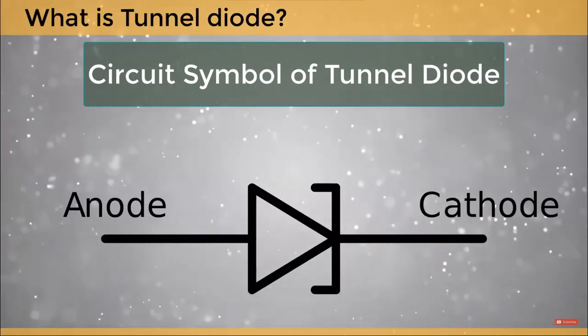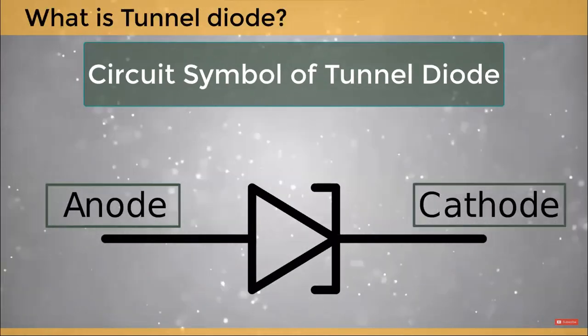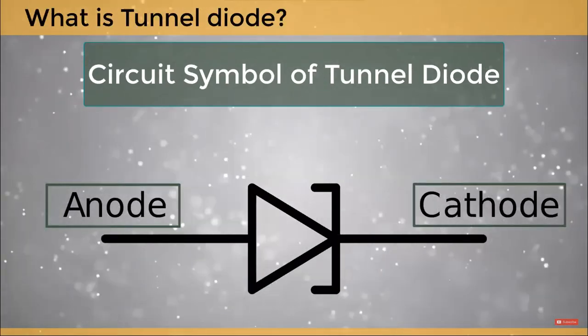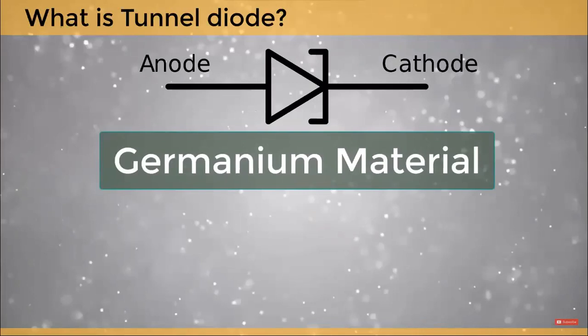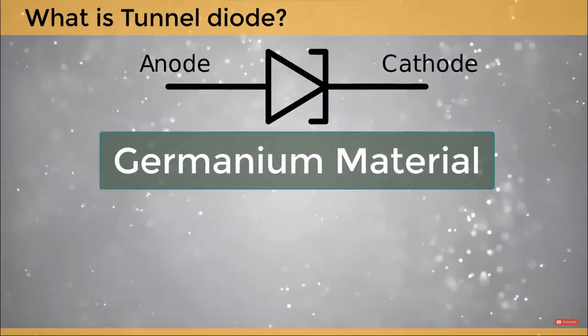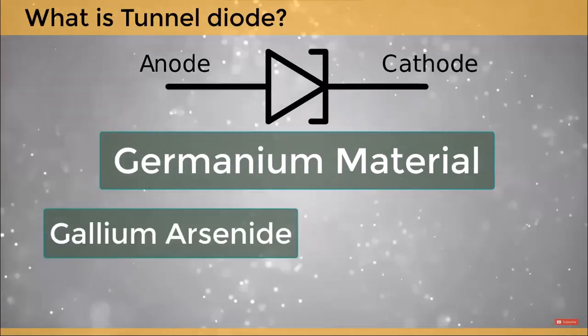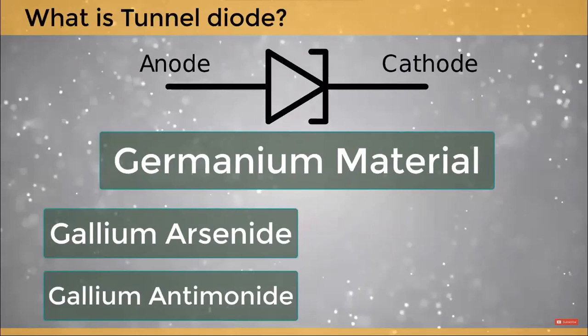In tunnel diode, the p-type semiconductor acts as an anode and the n-type acts as a cathode. The germanium material is commonly used to make the tunnel diodes. They are also made from other types of materials such as gallium arsenide, gallium antimonide, and silicon.